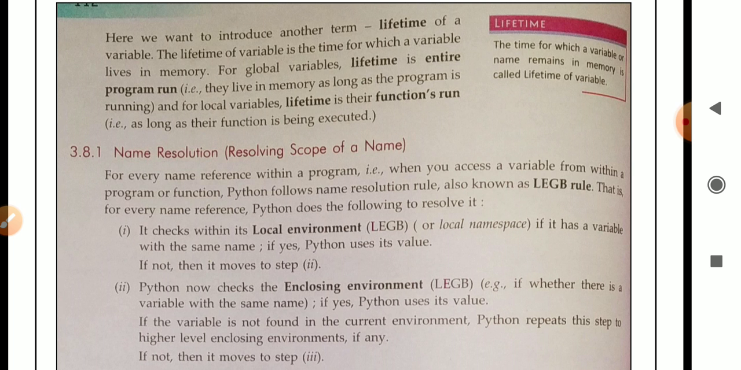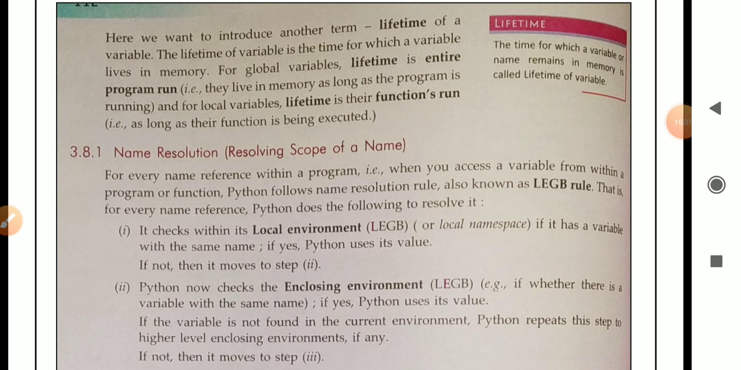And for a local variable, the lifetime is as long as their function runs, example, as long as their function is being executed, because the local variable is present inside a particular function. When the execution of that particular function is completed, after that the local variable will be removed from the memory.